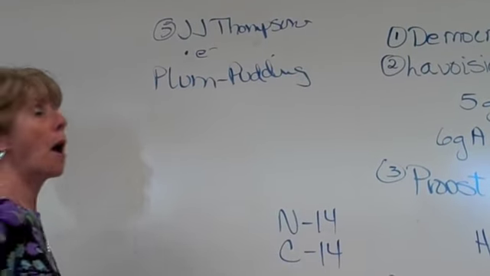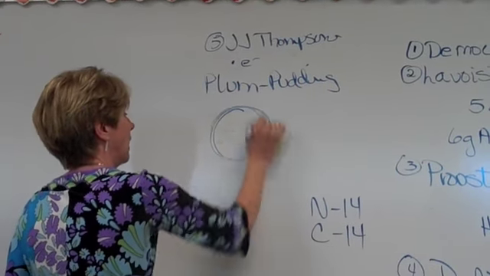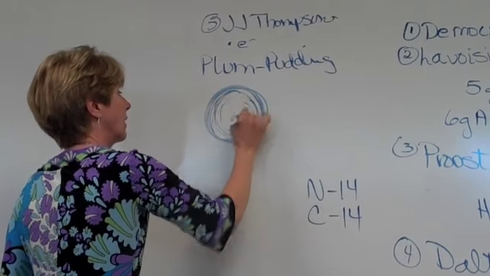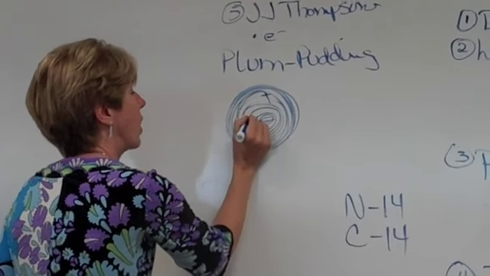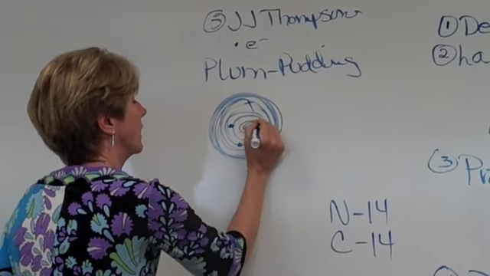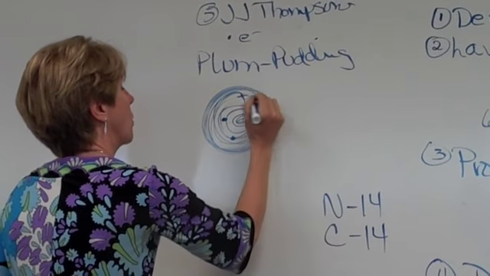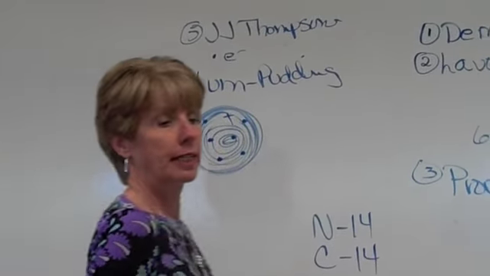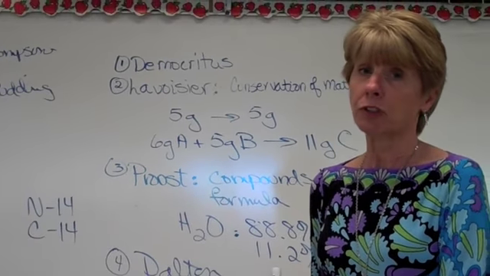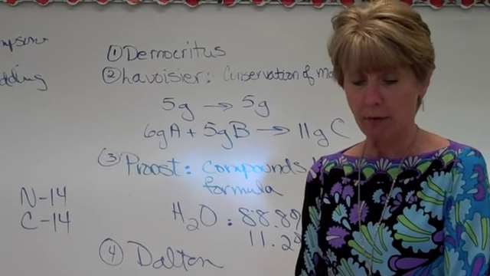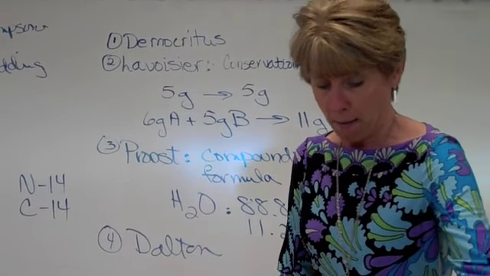Remember plum pudding? Plum pudding is you have this pudding in here that has a positive charge, and inside of it are little electrons that have negative charge associated with them. That's J.J. Thomson. After J.J. Thomson came Robert Millikan.